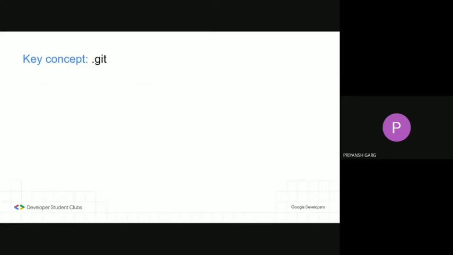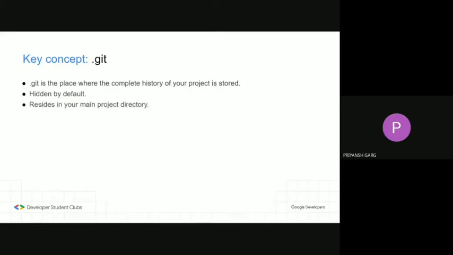So what exactly is this .git directory we just mentioned? Well, .git is that magical place where the complete history of your entire project is saved. And like most of the magical place, .git is hidden by default in your main project directory.